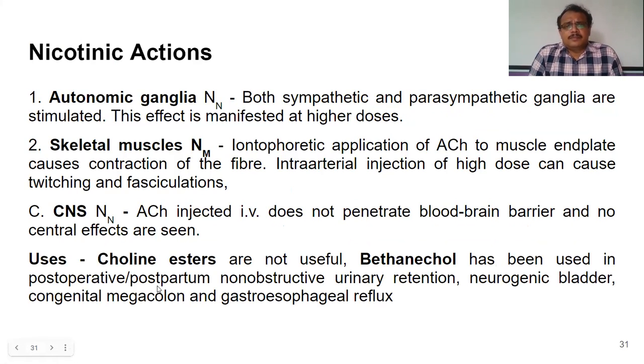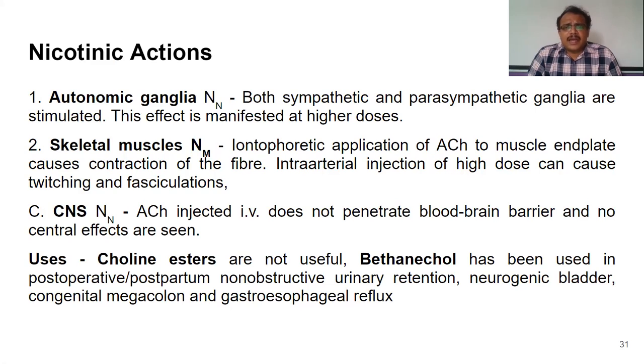So those are the muscarinic actions of acetylcholine on various muscarinic receptors. And coming to the nicotinic actions of acetylcholine on nicotinic receptors, we have seen nicotinic receptors are of two different types. They are NN receptors and NM receptors. NN receptors are present mostly on the autonomic ganglia and in the central nervous system.